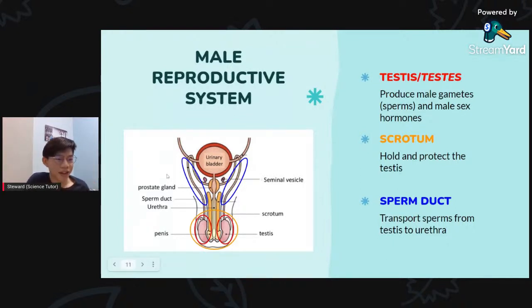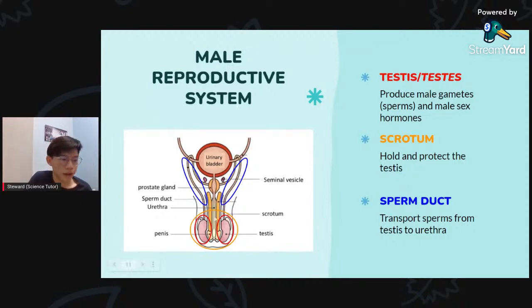Further on, we got the sperm duct. The sperm duct is like a hose, like a water hose. It will transport sperm from the testis to the urethra. Yes, that is how it works.